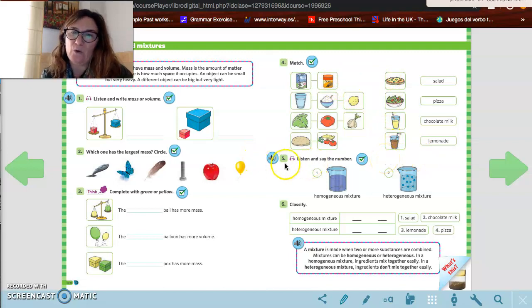And in this activity, what you have to do is to listen and say the number. You are going to listen to two descriptions, and you have to say orally which is the mixture described each time. Is it a heterogeneous mixture or an homogeneous mixture? Okay? Let's listen.